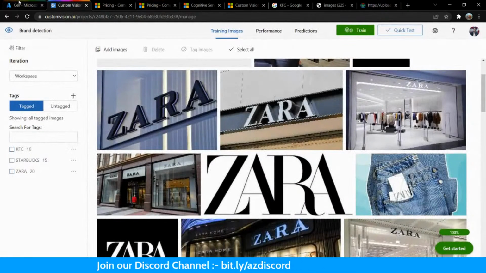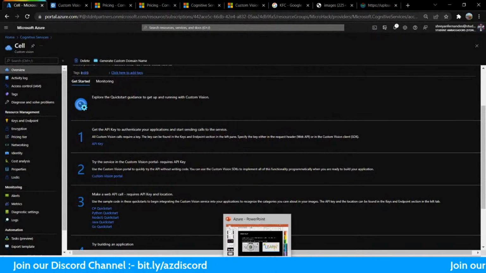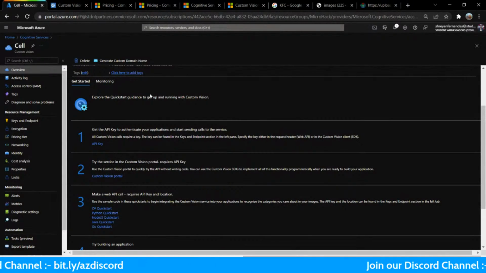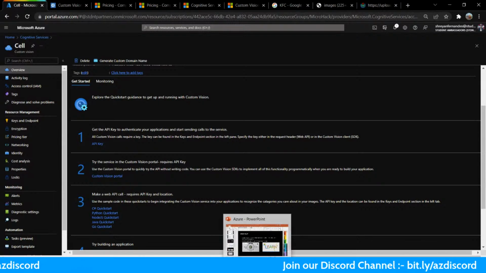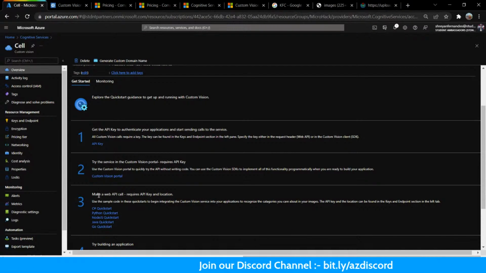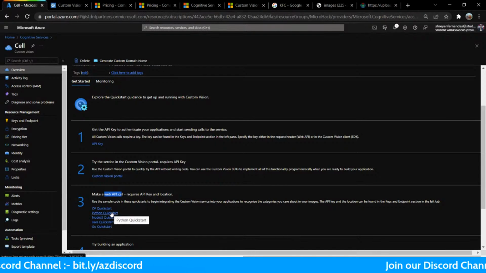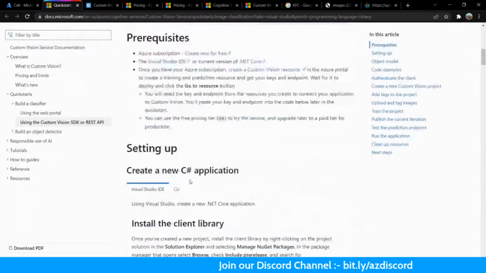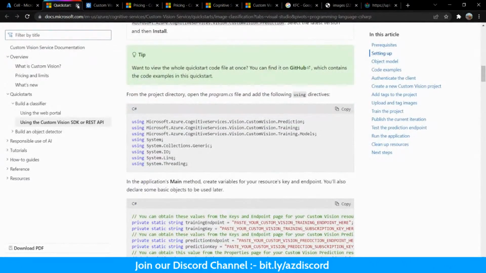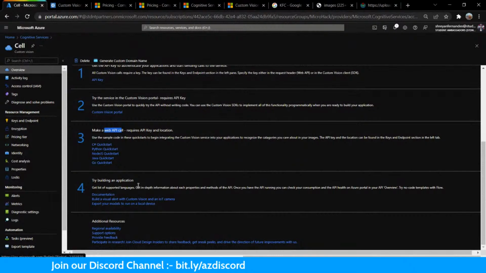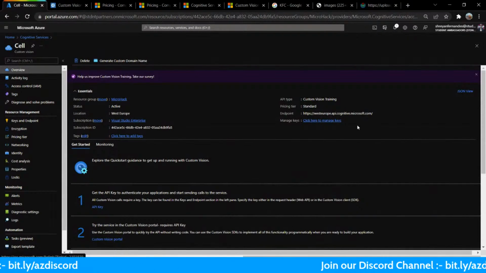So this is the power that Microsoft Azure provides us, right? You just saw how to create a resource and how to go around with that. If you want to make something different, like a web API call, as I told you, you need those keys and endpoints. Let's say you want to do it in Python, so you can click on this and read this documentation on how exactly to do it with Python, and try to build an application, and so on and so forth. So basically, this is your resource that was created for you.